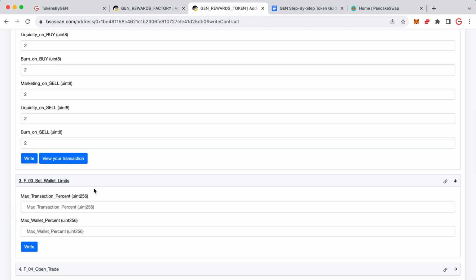Next up, we're going to do our wallet limits. I've changed this. I've added a new feature in here. If you want to set your wallet limits to 0.5% of supply, so that much, you can't do that. Solidity will not accept it.